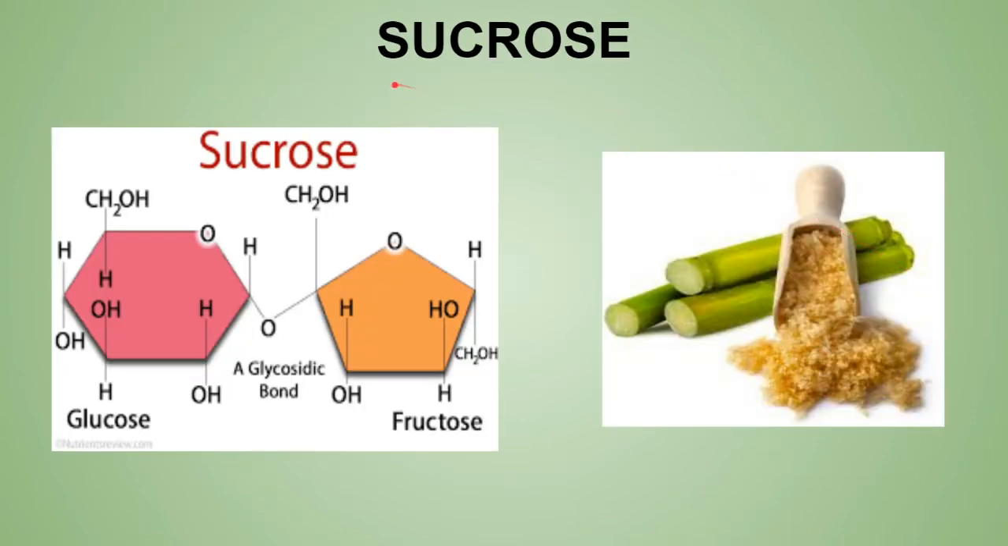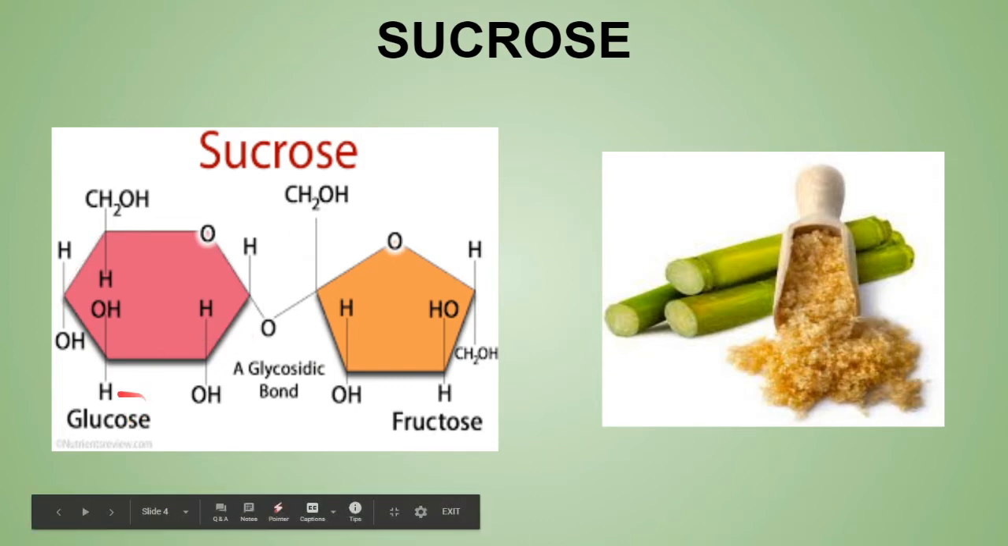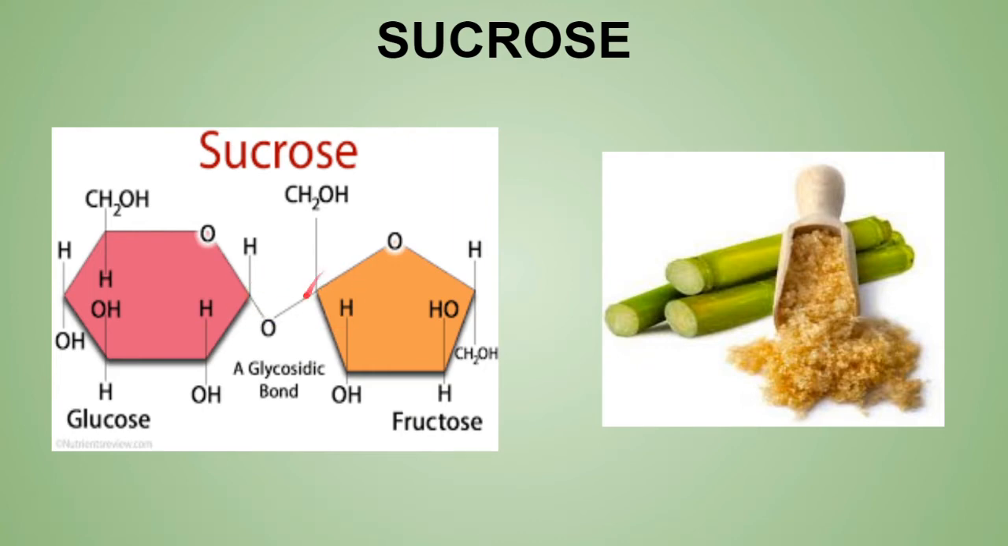Now first of all, sucrose. As you can see in the diagram, sucrose is mainly formed by one glucose unit and one fructose unit. Just remember, glucose is alpha D glucose and fructose is beta D fructose. Here the linkage is between the first carbon atom of the glucose and the second carbon atom of the fructose. Sucrose is also known as cane sugar because it is available from sugar cane.